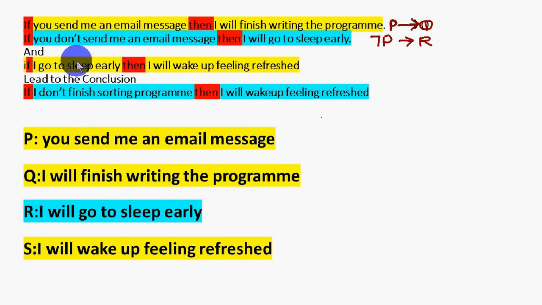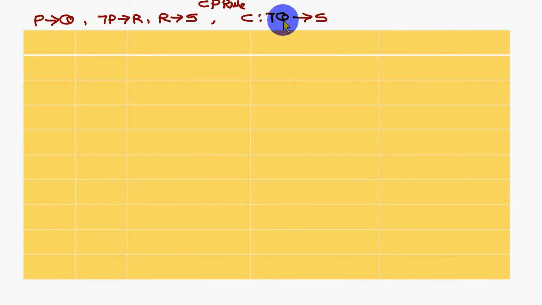Third, if I go to sleep early, that is R, I will wake up feeling refreshed, that is S, so R conditional S. The last statement is the conclusion: if I don't finish writing the program, that means not Q conditional S. So the first three are the premises and the last one is the conclusion.